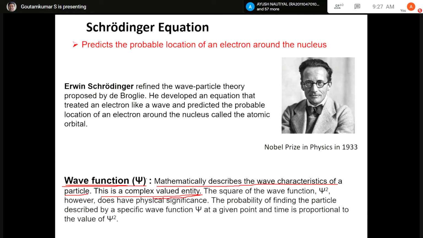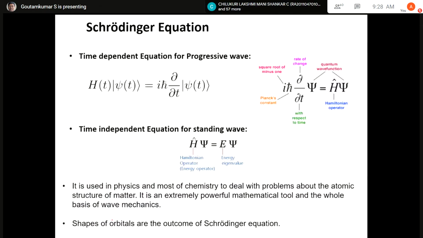The probability is given by the square of this wave function, which is a physical quantity, a real number. So psi is a complex valued entity, or complex number, but psi square is real. Therefore, the psi square value is very important, which gives the probability of finding the particle described by a specific wave function. Now here I will show you the equation of the Schrodinger equation, which is very complicated, and you don't have to remember this equation or solve this equation.